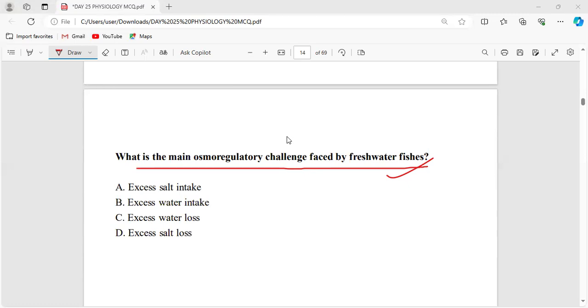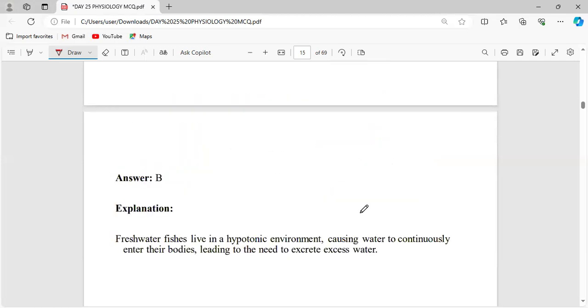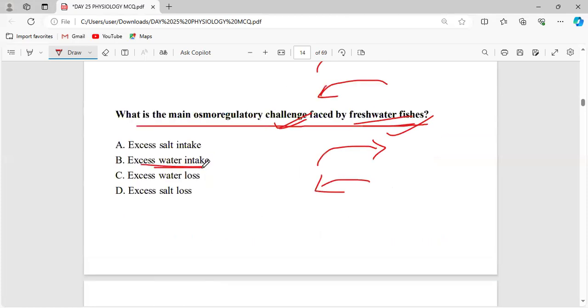I can find different answers. See, in case of freshwater fish, they have to eliminate excess water. In case of marine water fish, they have to conserve the water and eliminate the excess salt. So the challenge faced by the freshwater fish will be B, the excess water intake.